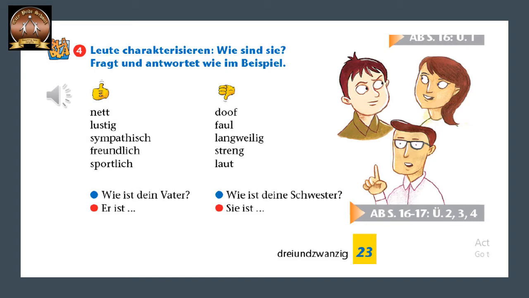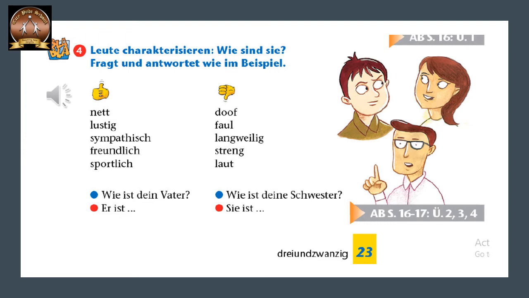So who is strict in your family? Maybe mother. Meine Mutter ist streng. My mother is strict. Or teacher also. Meine Lehrerin ist streng. Laut. Laut means too loud. Speaks very loudly. Speaks softly. So loud.